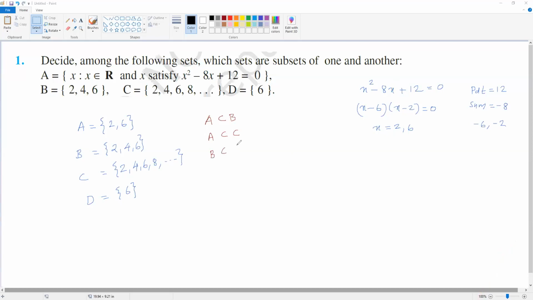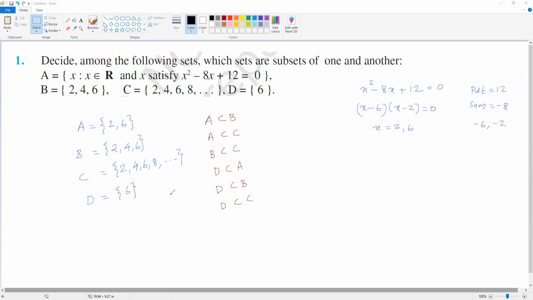B is a subset of C. Now D is a subset of A क्योंकि D में एक ही element है 6 वो A में भी है. D is a subset of B also. D is a subset of C also. Yeah. So that's all.